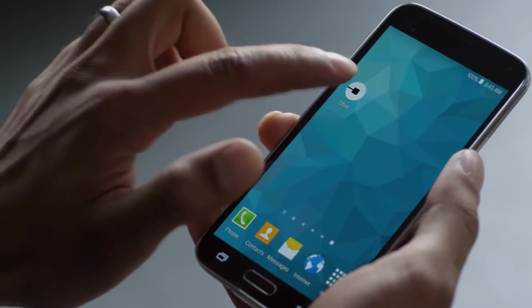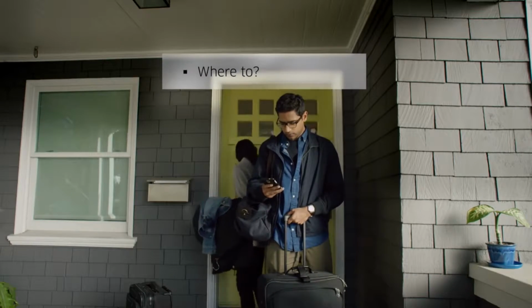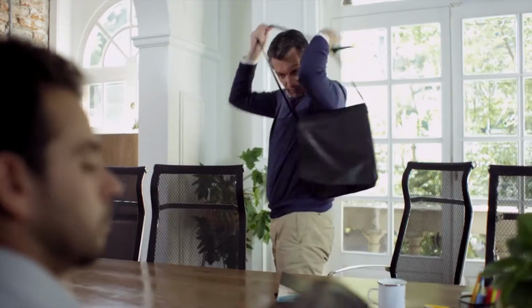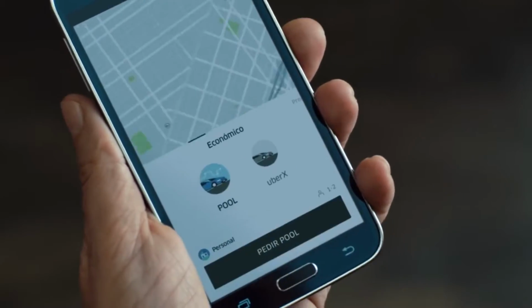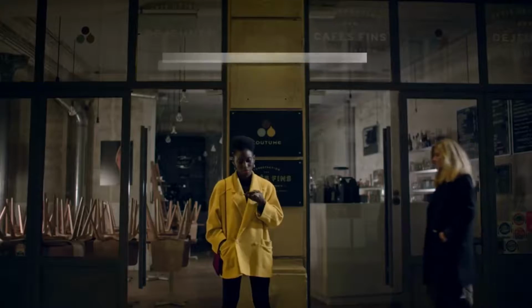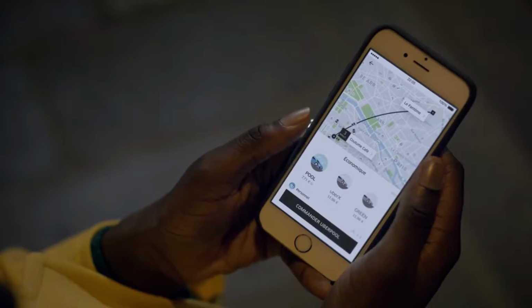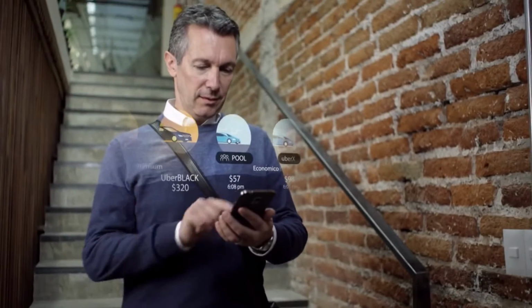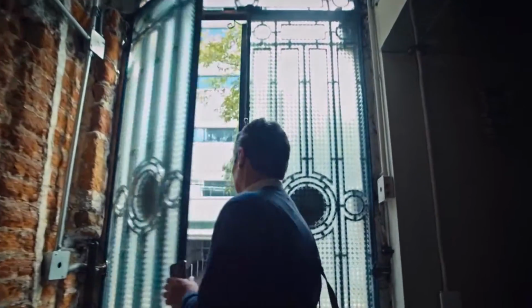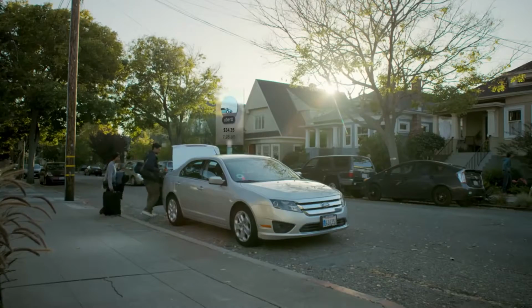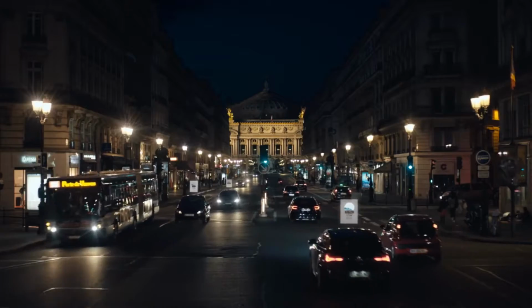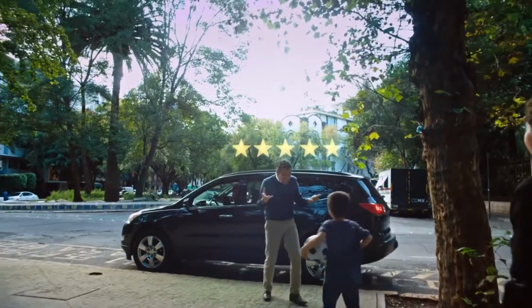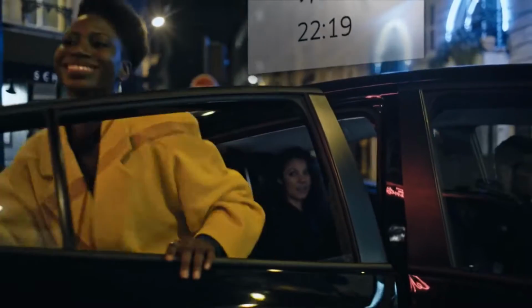It's a new beginning that starts with a familiar question. Where to? It's a question you ask yourself every day. And now it will kick off countless trips in cities around the world, and make it easier than ever to find the right ride. So all that's left to do is hop in and go. Because when you start with where you want to be, you're already on your way.